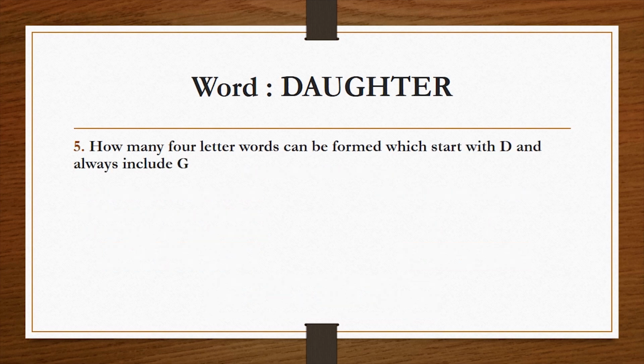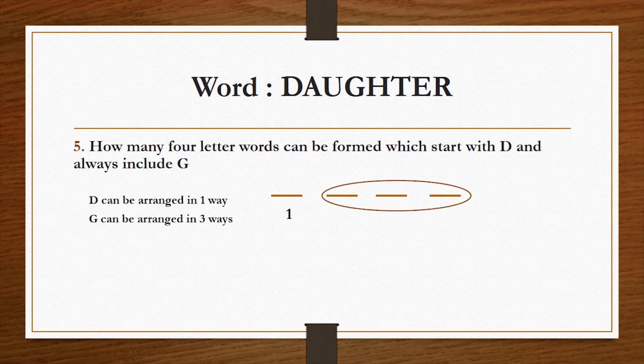Now we have reached the last question of this video. So the question is, how many four-letter words can be formed which start with D and always include G? This is a very similar question and I really hope that you will be able to solve it. So please pause this video and try to solve this question by yourself. The solution to this problem is, D can be arranged in one way, as you always need to start the word with D. For G, we are left with three more placeholders. So G can be arranged in any of the three placeholders in three ways. So the solution to this part is 1 into 3, that is 3 ways.